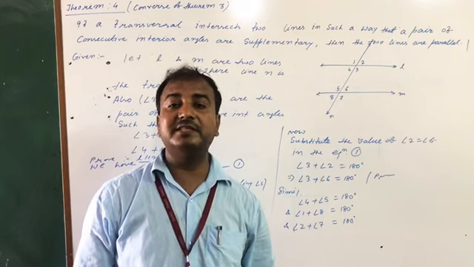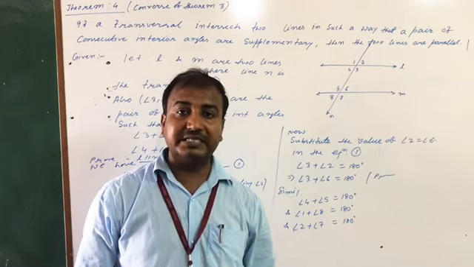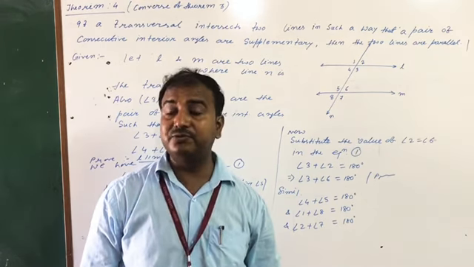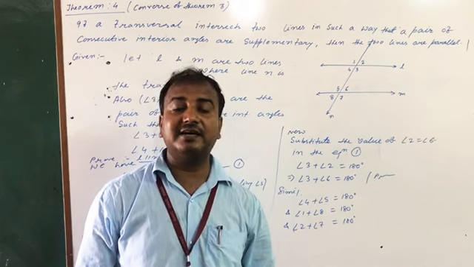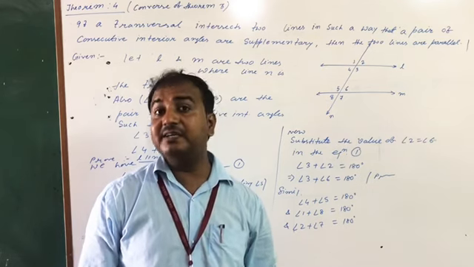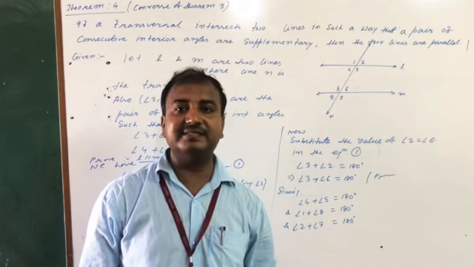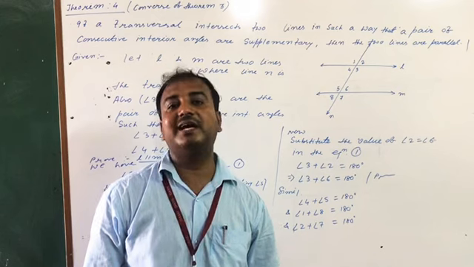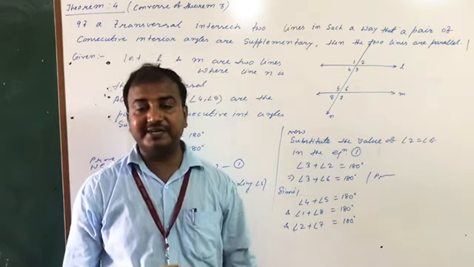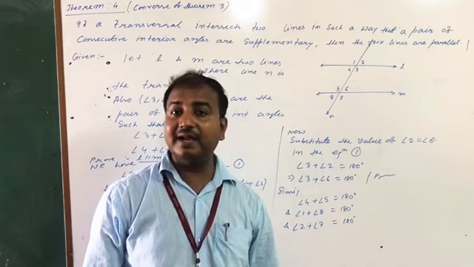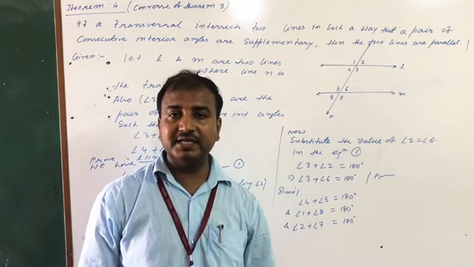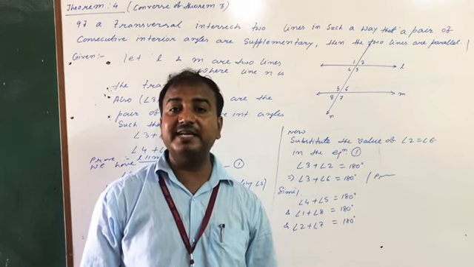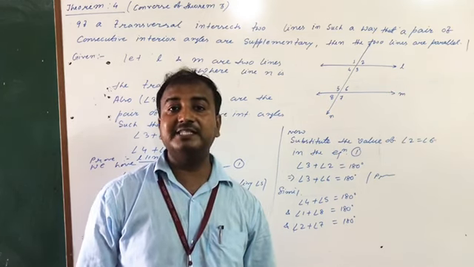So far we have seen when two lines will be parallel. Means indirectly you have to show the corresponding angles are equal. Actually, the corresponding angles axiom says that if a transversal intersects two parallel lines, then each pair of corresponding angles are equal. And conversely, if a transversal cuts two lines and makes corresponding angles equal, then the lines will be parallel.